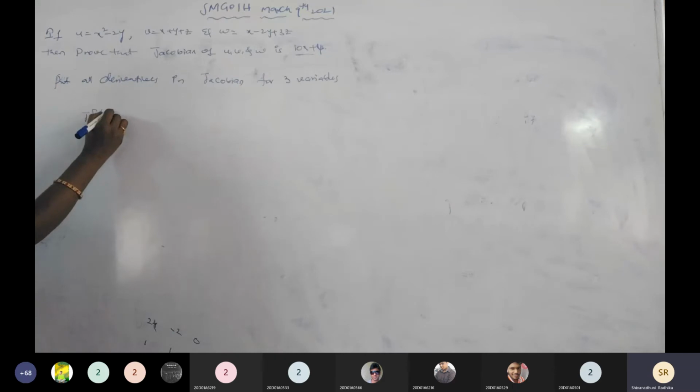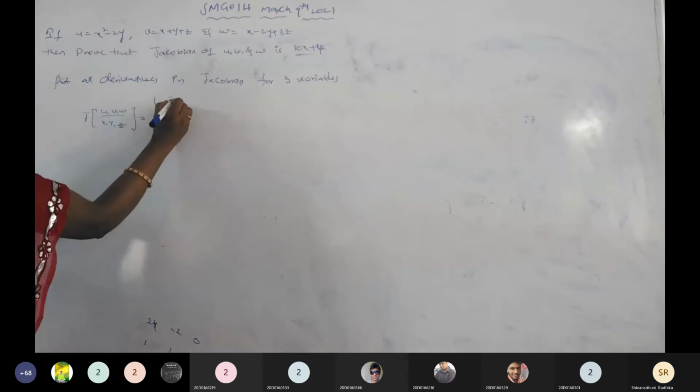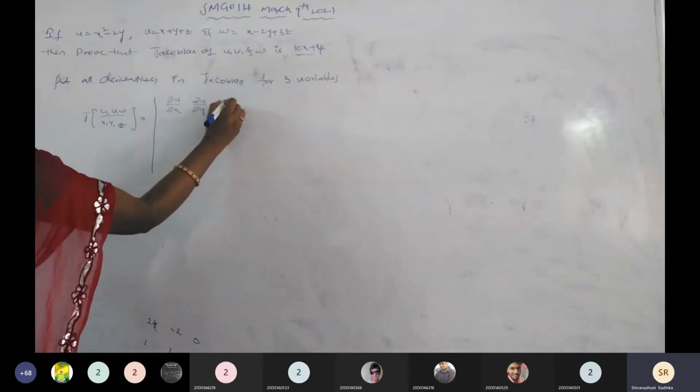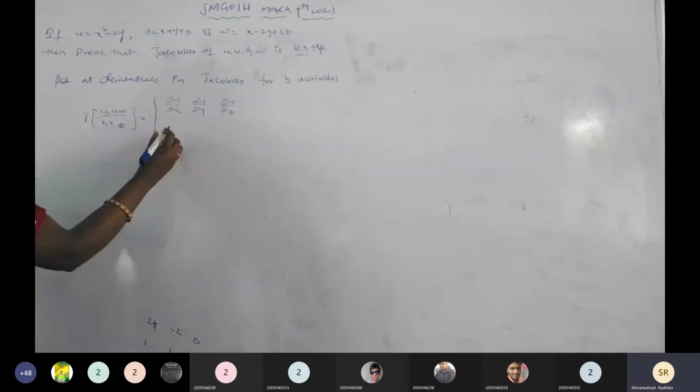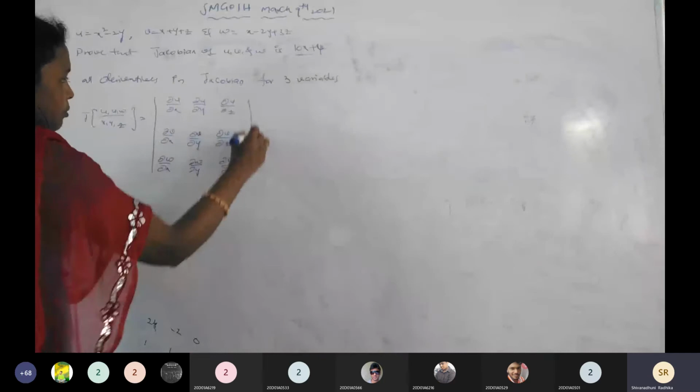Jacobian of u, v, w by x, y, z is equal to dou u by dou x, dou u by dou y, dou u by dou z. Then the second row, dou v by dou x, dou v by dou y, dou v by dou z. Next, dou w by dou x, respectively with respect to y and z.